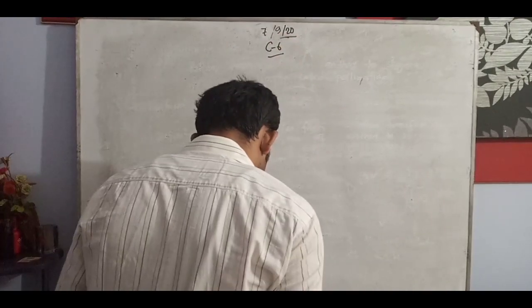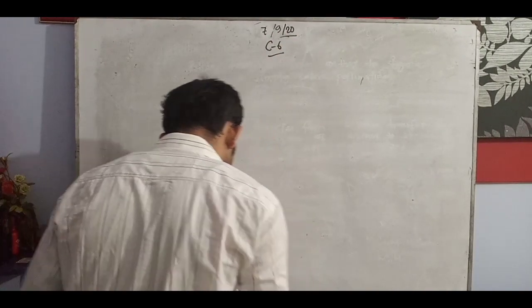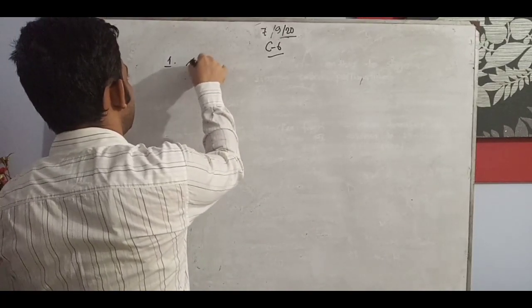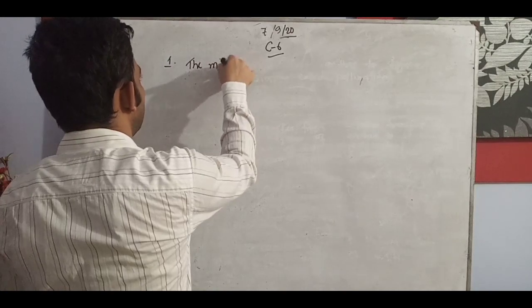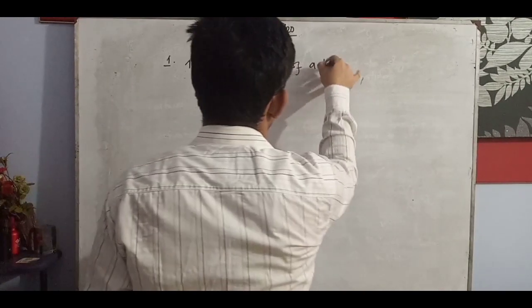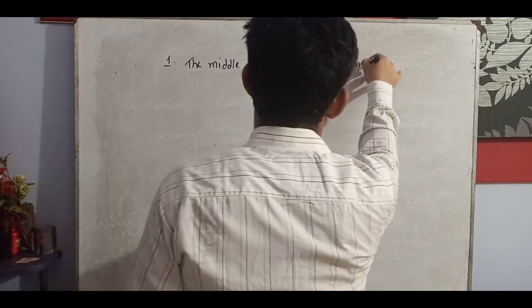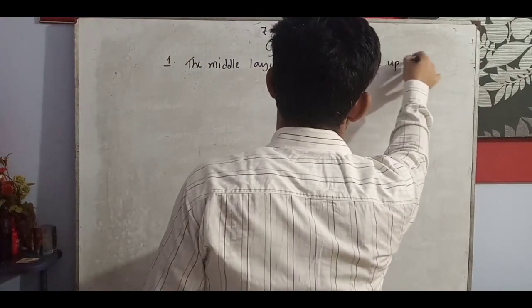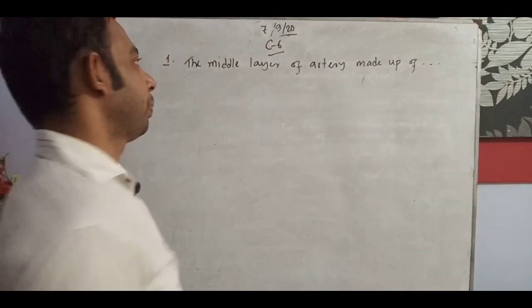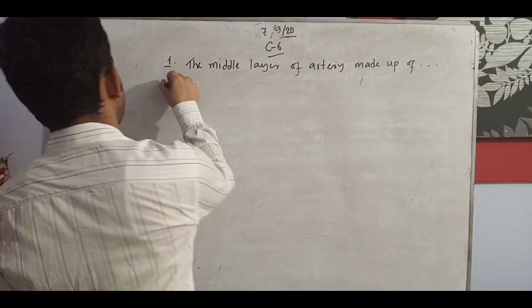Yes, first one, the middle layer of artery is made up of actually what types of muscle. Okay, this one will be that type of question we'll discuss.